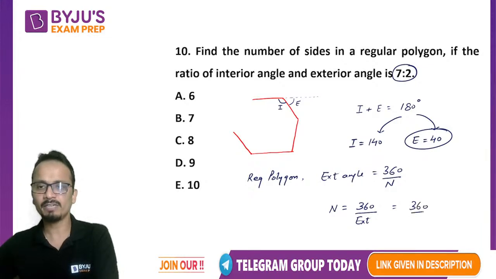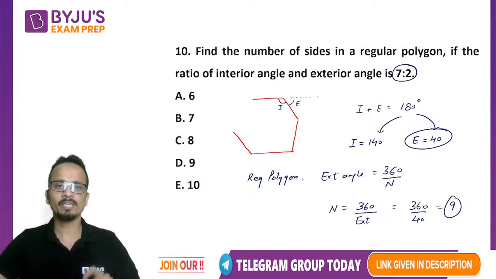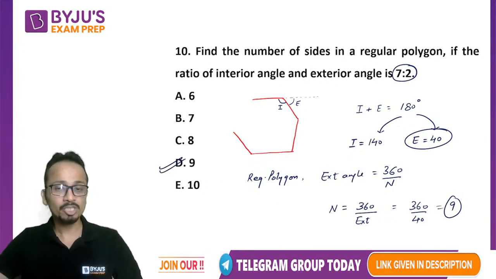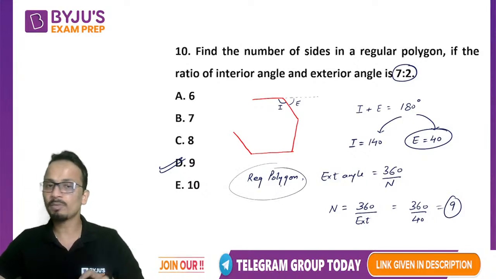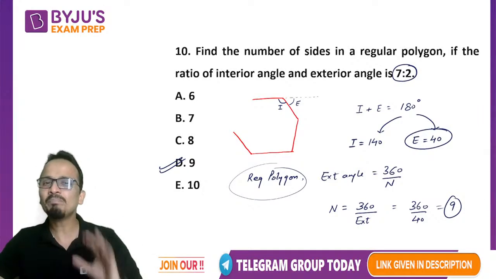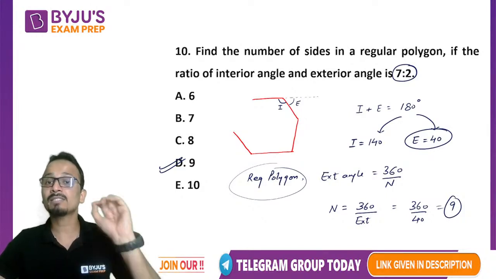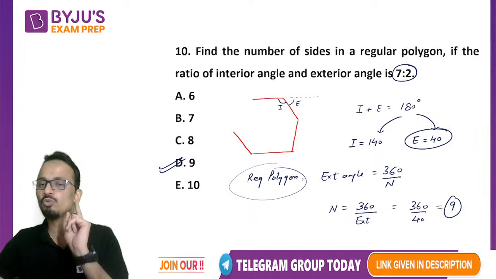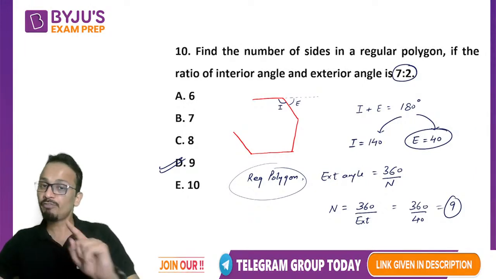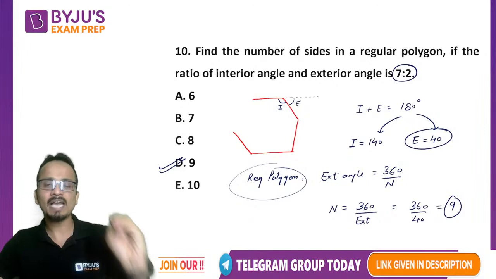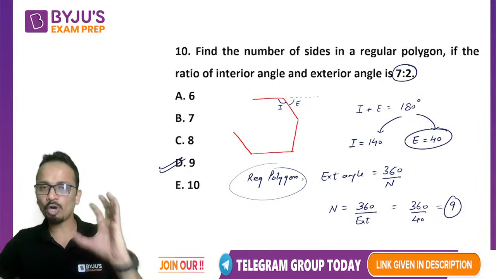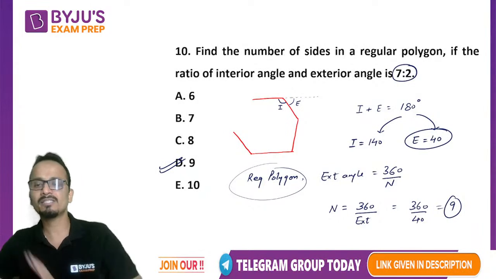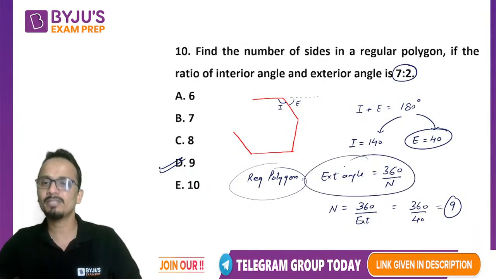So 360 divided by 40 is equal to 9, and the number of sides will be 9. Make sure that you apply these formulas only for a regular polygon. In a regular polygon, all interior angles are equal, so all exterior angles are also equal. In any polygon, the sum of all exterior angles is equal to 360 degrees. So the sum of all these equal exterior angles is 360. That is why I can write this formula.